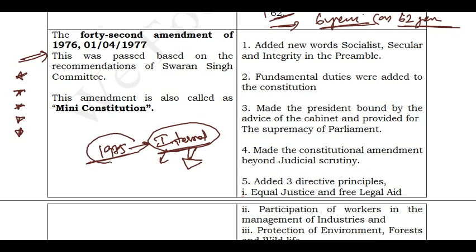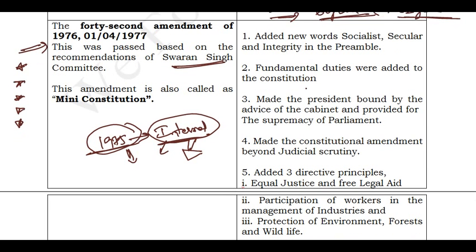Okay, so this 42nd Amendment Act, how did it come into picture? See, in 1975, when there was an emergency, the government wanted to go for amendment of the constitution. So they constituted a committee to look into the procedure and possibility of the amendment of the constitution. The committee was headed by Swaran Singh. He gave some recommendations. Based on his recommendations, this constitution was amended, and some of the points were included. It has some good points and some bad points also. The name for this 42nd amendment is the mini constitution.